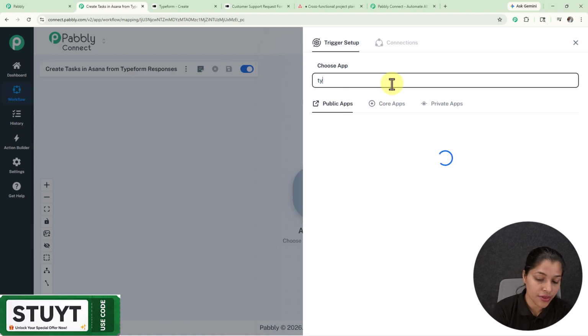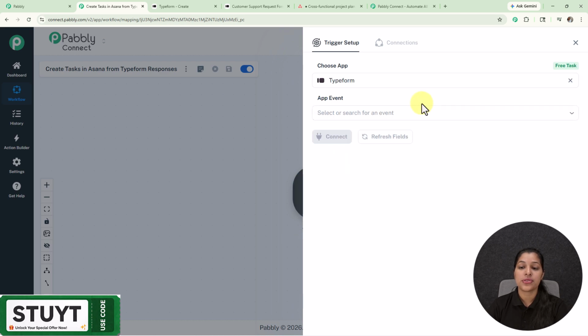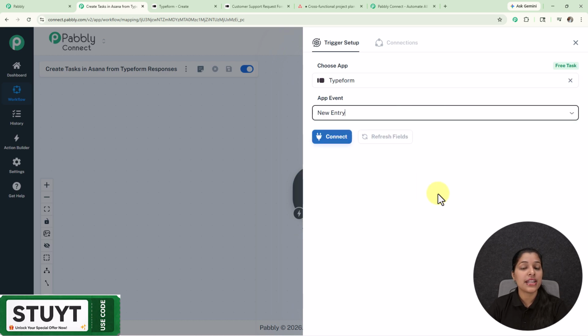So now let me search for it, and here you can see that I'm getting my application, so I'm going to select it. Now let's select the app event as new entry, means as soon as a new entry is received over my Typeform, this workflow should be initiated.